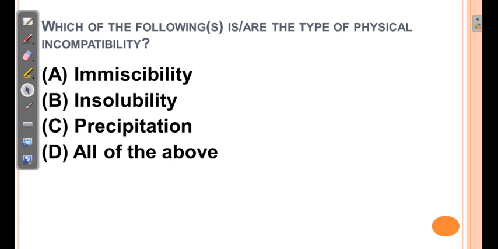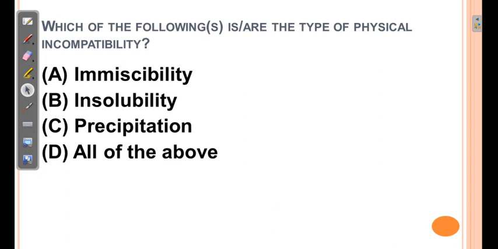Immiscibility: here 2 or more liquids which we are using, or a solid and a liquid which we are using, are immiscible with each other. That is why it is physically incompatible. Insolubility: a solid is insoluble in a liquid, and that is a physical incompatibility.